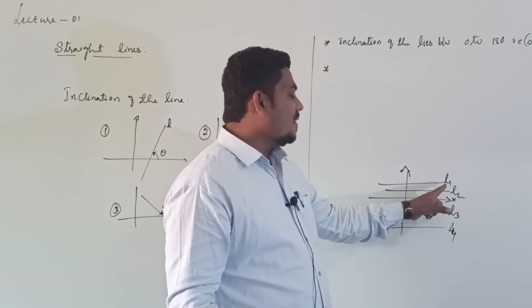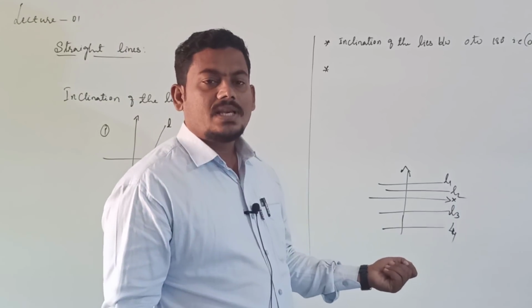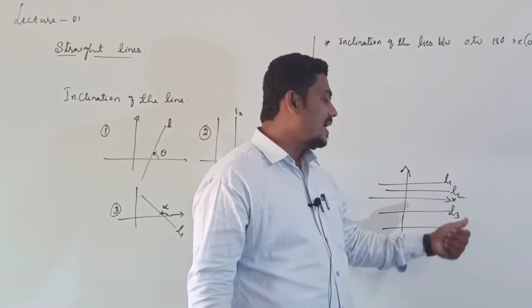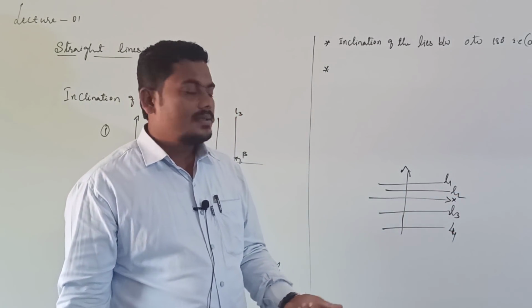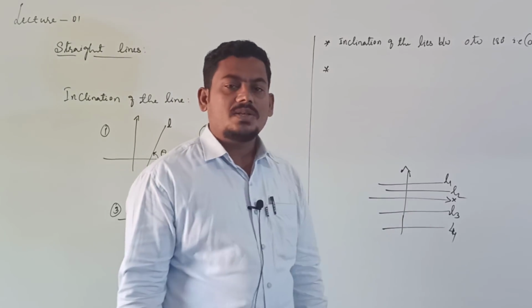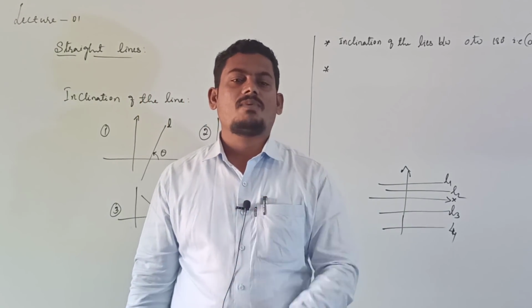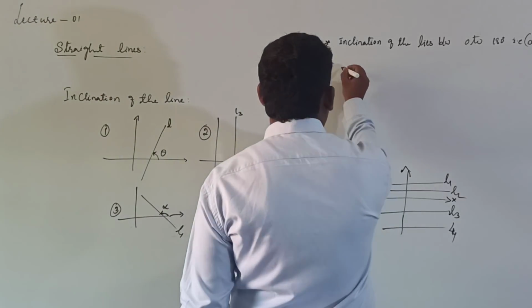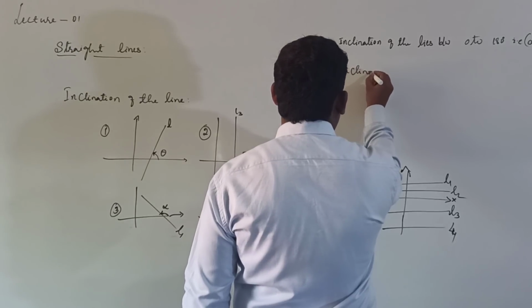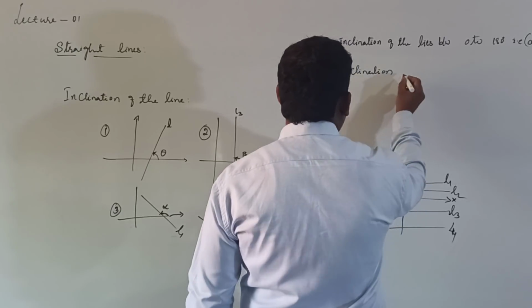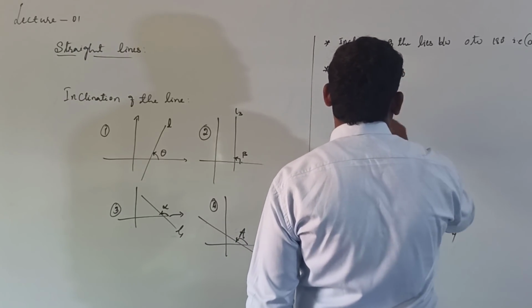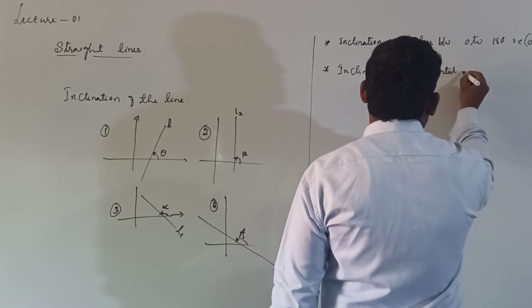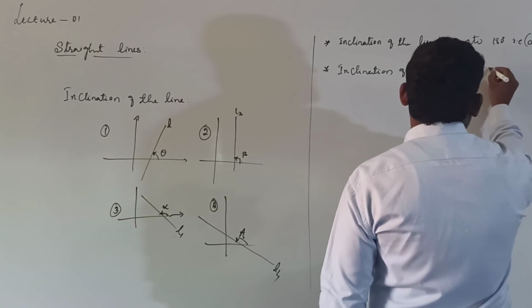The angle made by line 1 with the x-axis is 0 degrees. The angle made by L2 with the x-axis is also 0 degrees. L3 is 0 degrees, L4 is 0 degrees, which means the inclination of a horizontal line is 0.